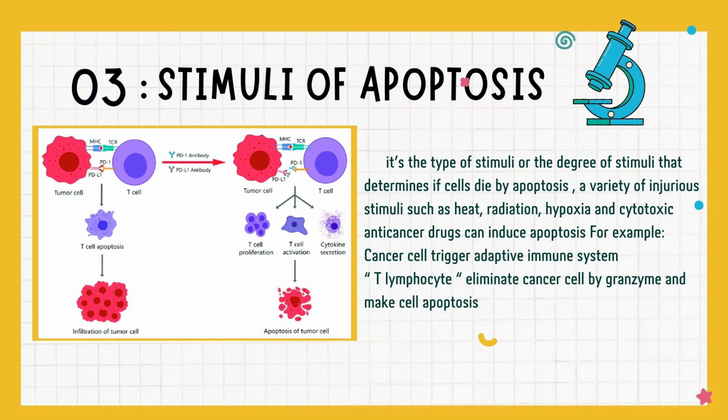Stimuli of apoptosis: the type or degree of stimuli determines whether cells die by apoptosis. A variety of stimuli such as heat, irradiation, hypoxia, and cytotoxic anti-cancer drugs can induce apoptosis. For example, cancer cells trigger the adaptive immune system. T lymphocytes eliminate cancer cells by granzyme and make the cells undergo apoptosis.